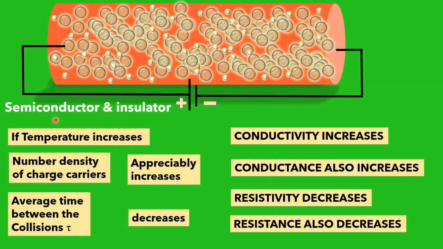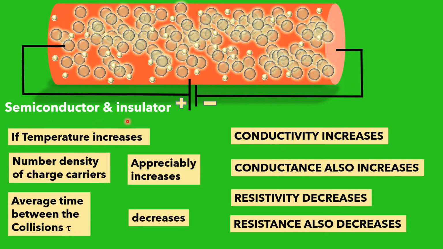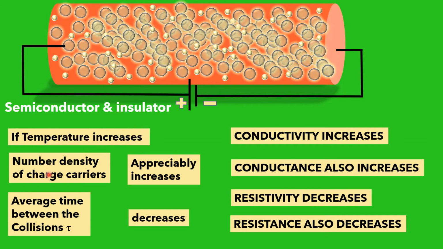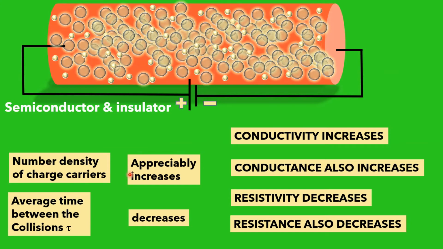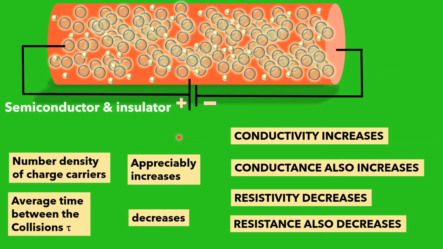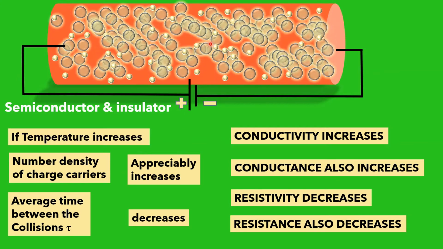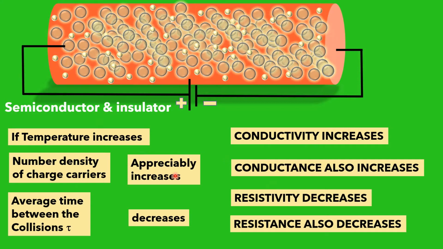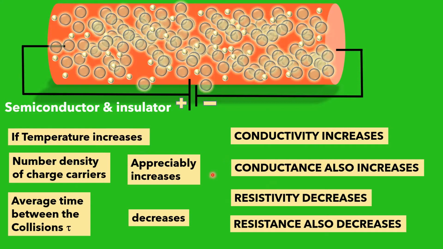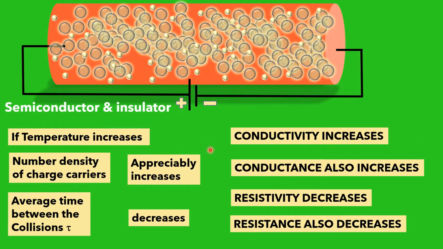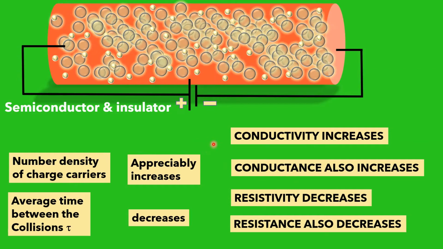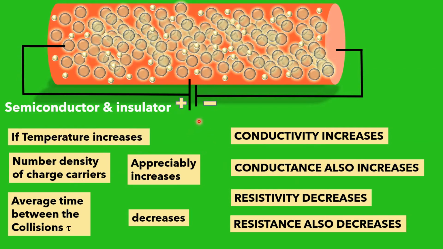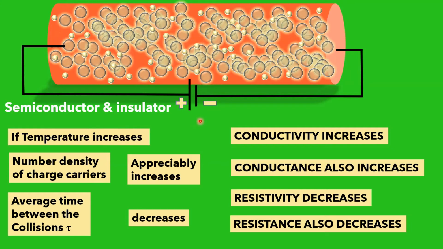So here it is to be noted that in the case of semiconductors, if the temperature increases, it enormously increases the charge carriers, and therefore the conduction also increases. Okay, therefore the resistivity decreases. This is an entirely different phenomenon from what we discussed earlier for conductors. Okay, we have to be careful with semiconductors and conductors.